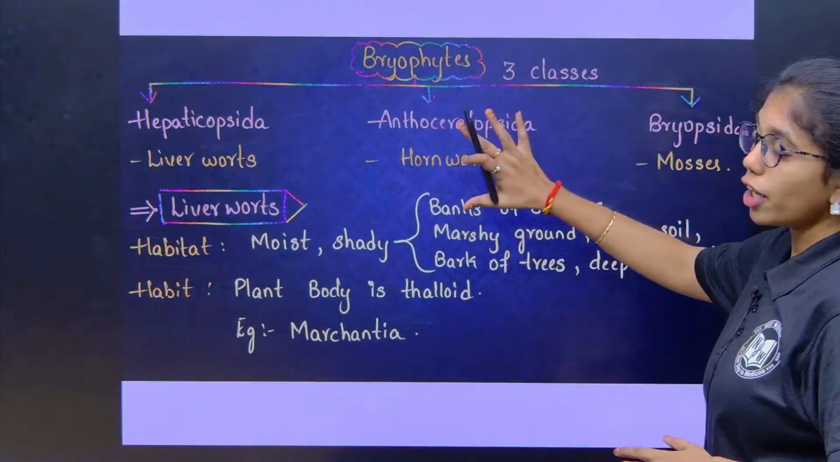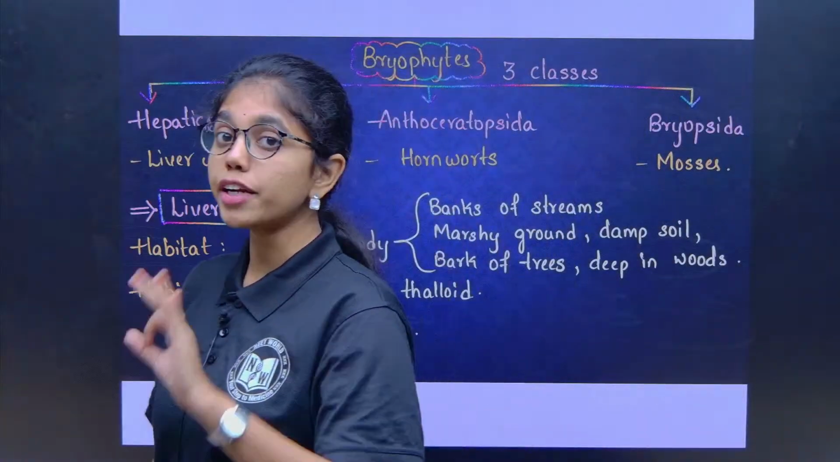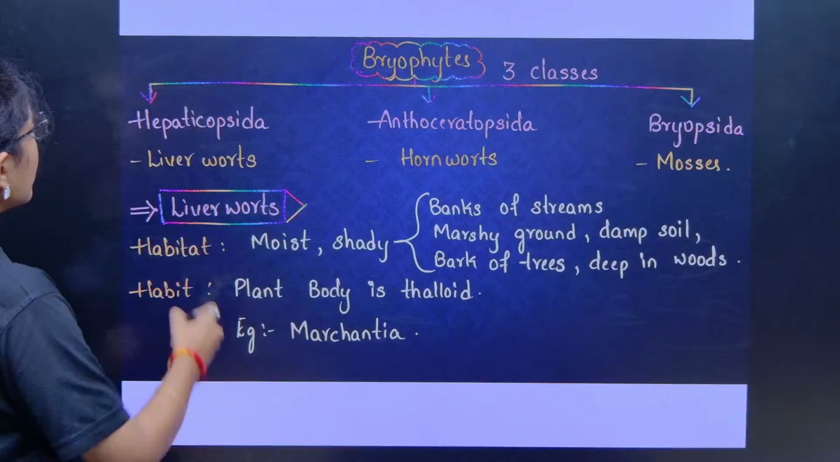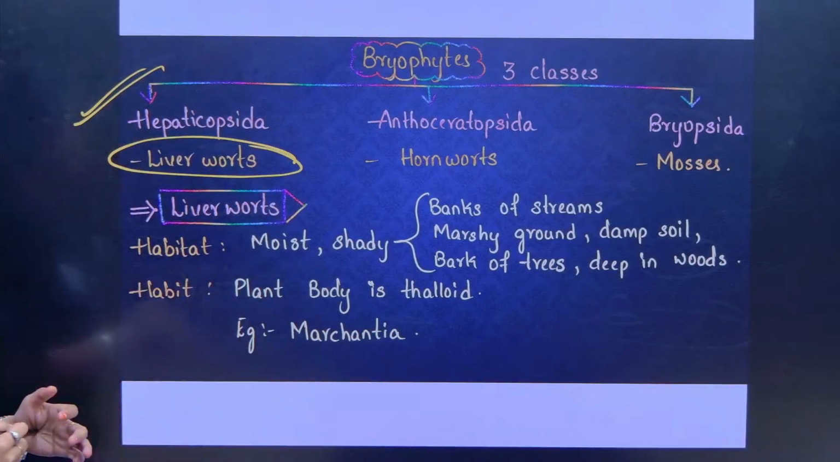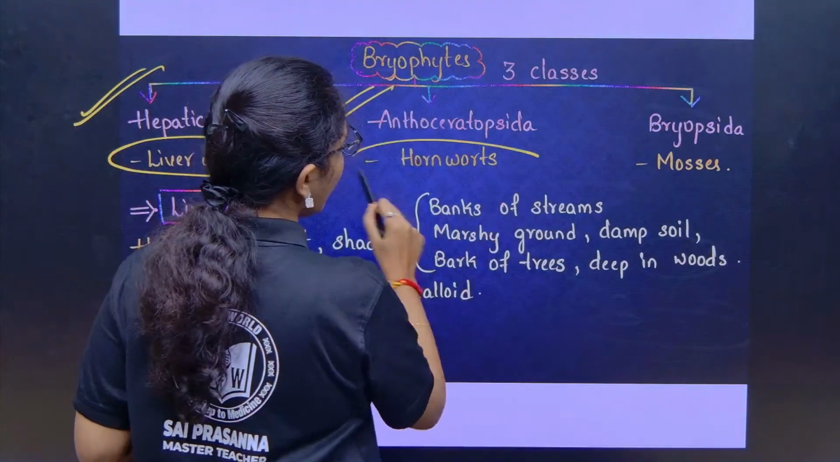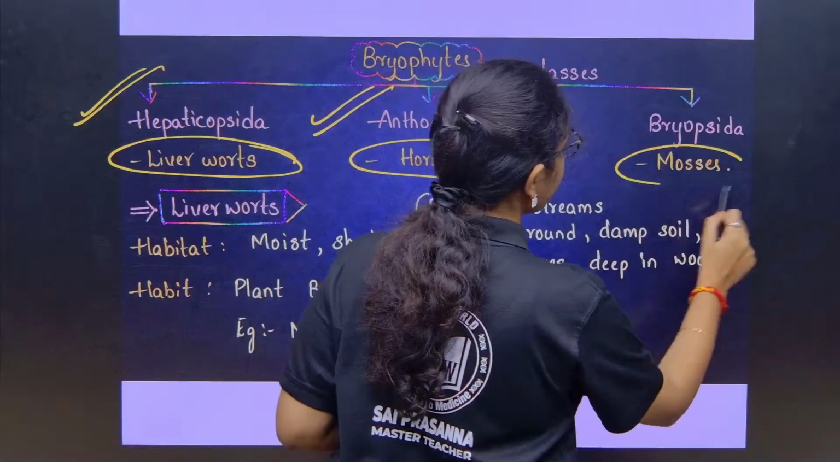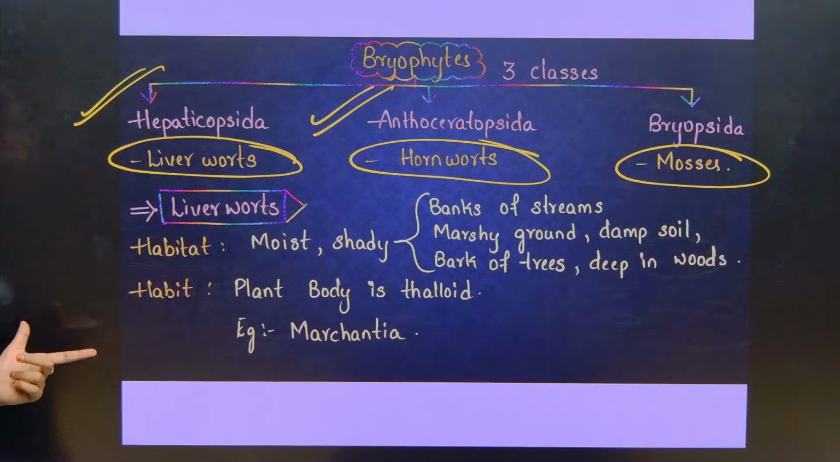Then Bryophyta classification. The Bryophyta division is classified into 3 classes. Those are Hepaticopsida, the best example under which is liverworts, then Anthocerotopsida, hornworts, and Bryopsida, mosses. So, these are the 3 classes of Bryophyta.